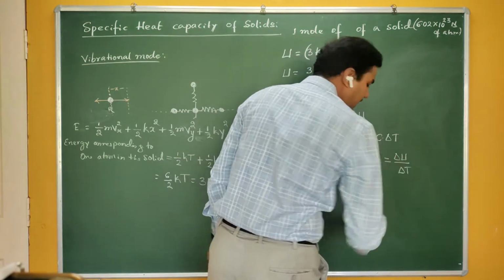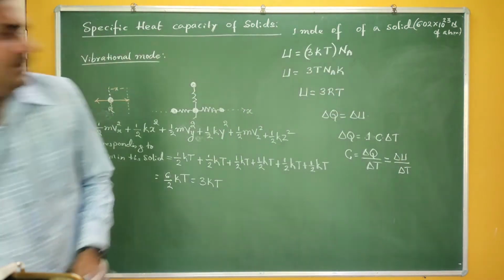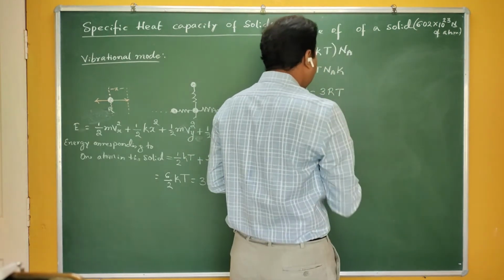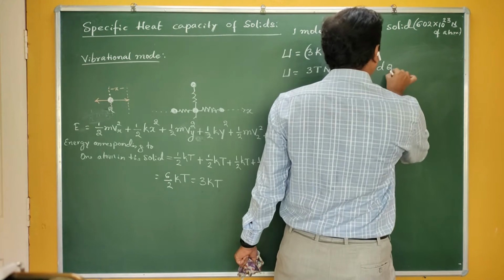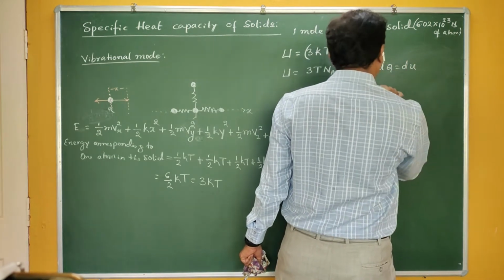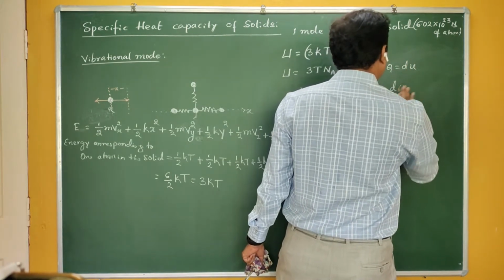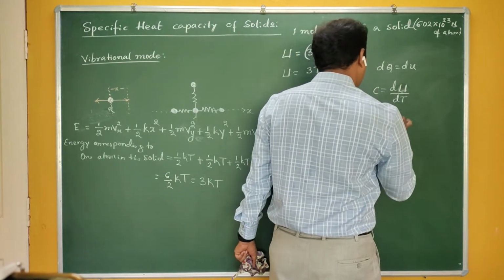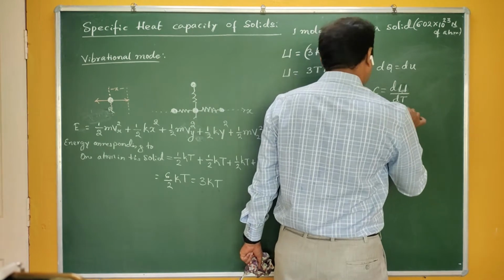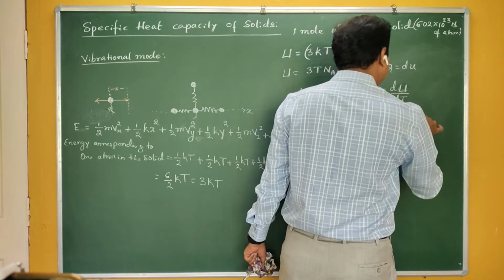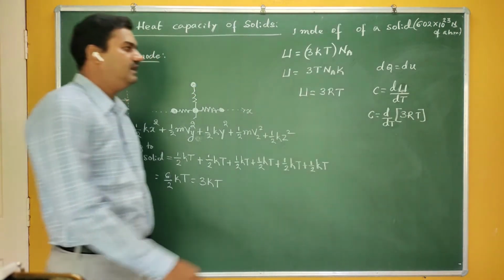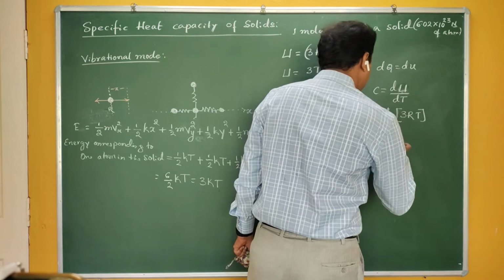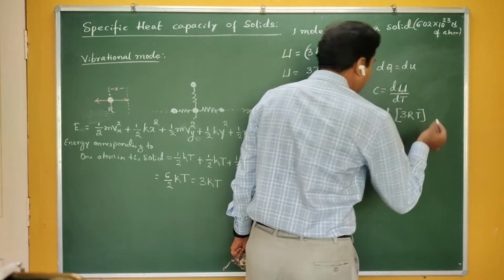We can also write this in terms of a derivative, that is dQ = dU. Therefore, C is equal to dU with respect to dT. So C is the derivative of U, and U is nothing but 3RT.